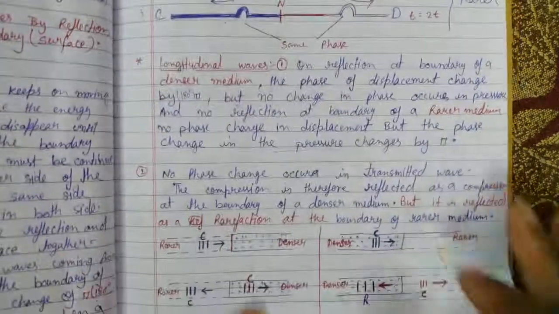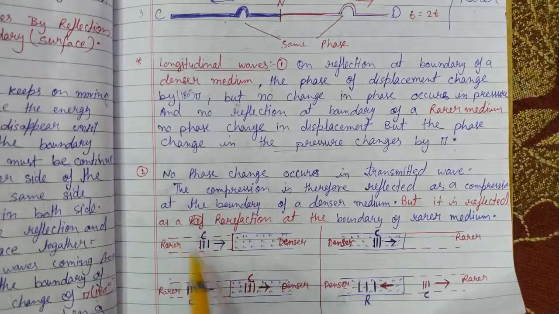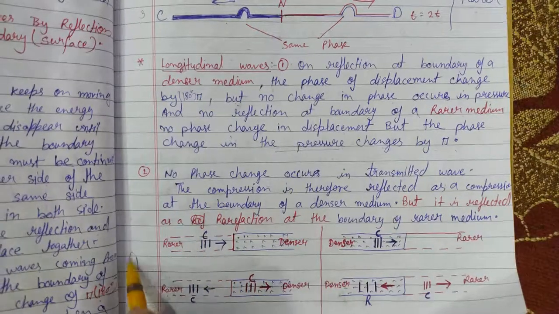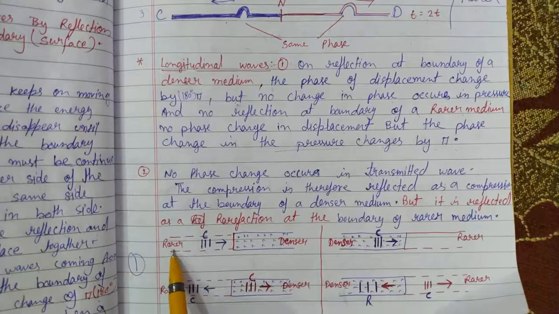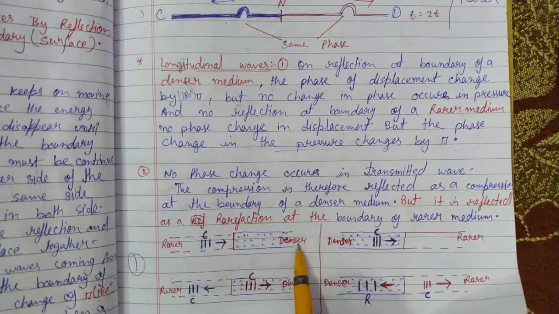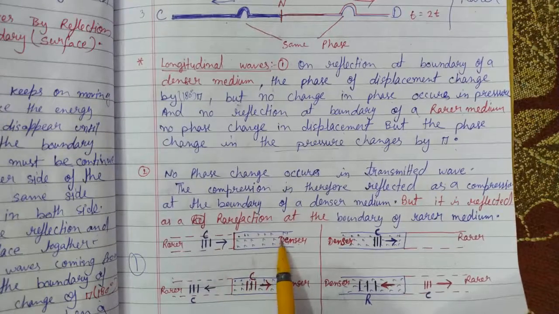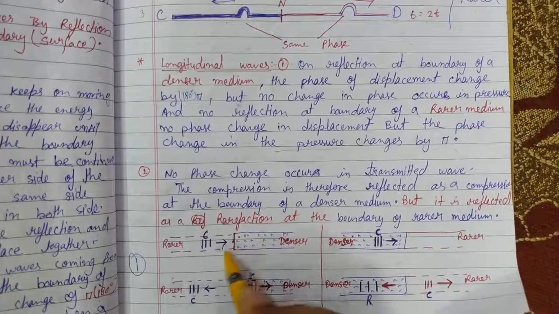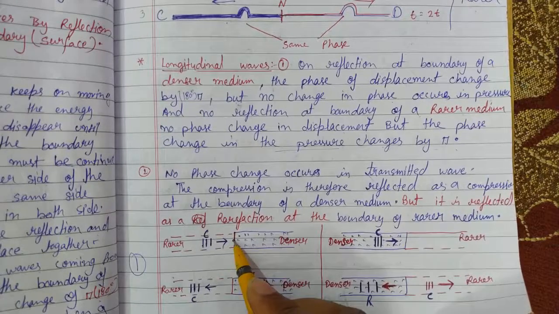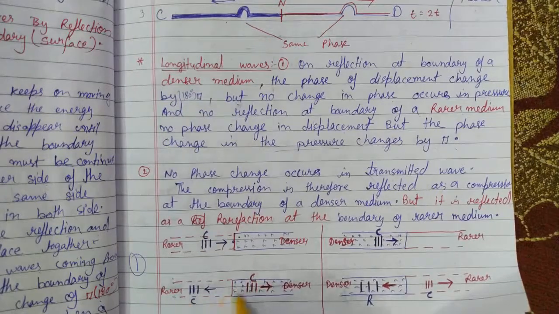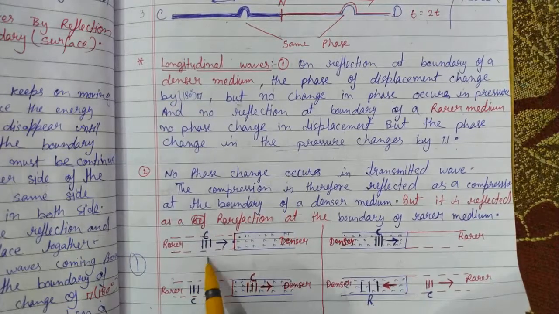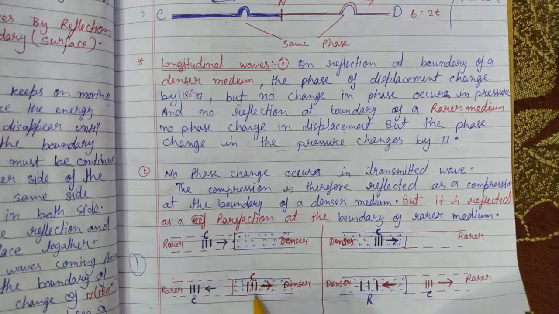Now we understood it here. These are the two situations. This is the first situation: the wave traveling from rarer to denser medium. It is moving with its compression towards the denser medium. When its compression hits the denser medium, we observe that it reflects back opposite to the direction of the incident ray, and there should be a compression moving like this.